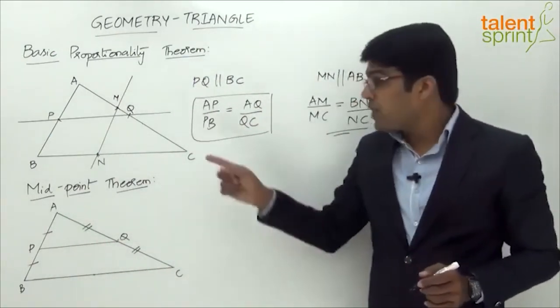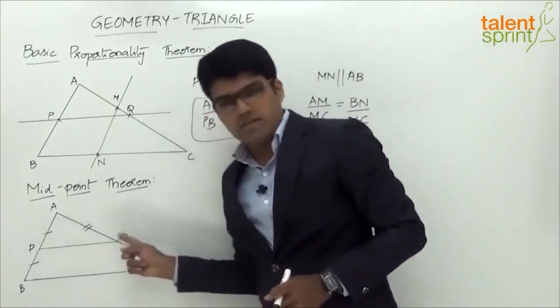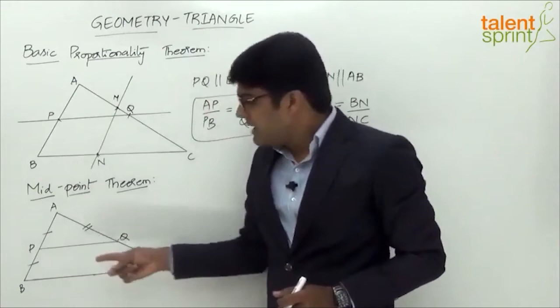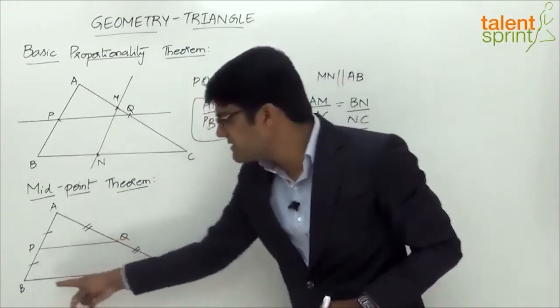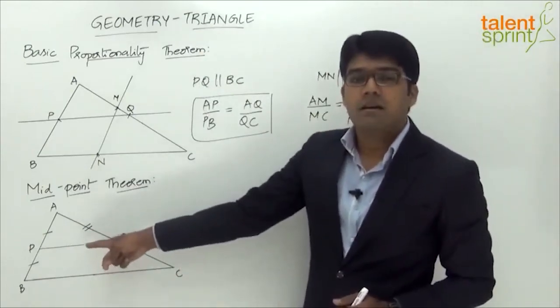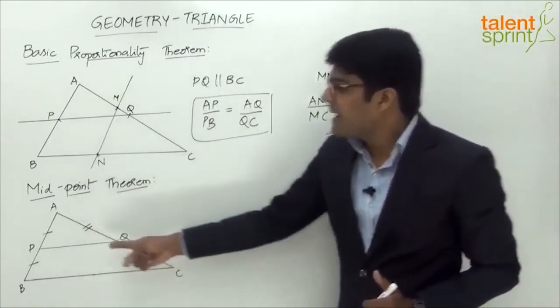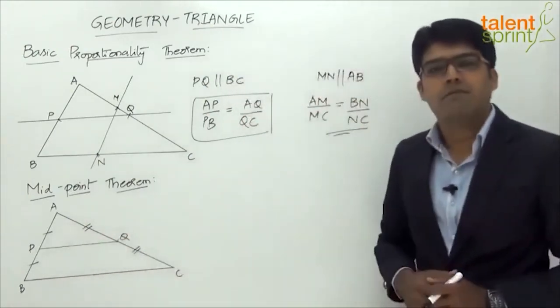Now, as far as the midpoint theorem is concerned, it states when we join the two midpoints of two sides of a triangle, we get a line as seen here which will be parallel to the third side. The third side here is BC. So the theorem states that PQ, which is the line obtained by joining the midpoints of two sides, will be parallel to the third side, and PQ will be half of the third side. It will be half of BC.